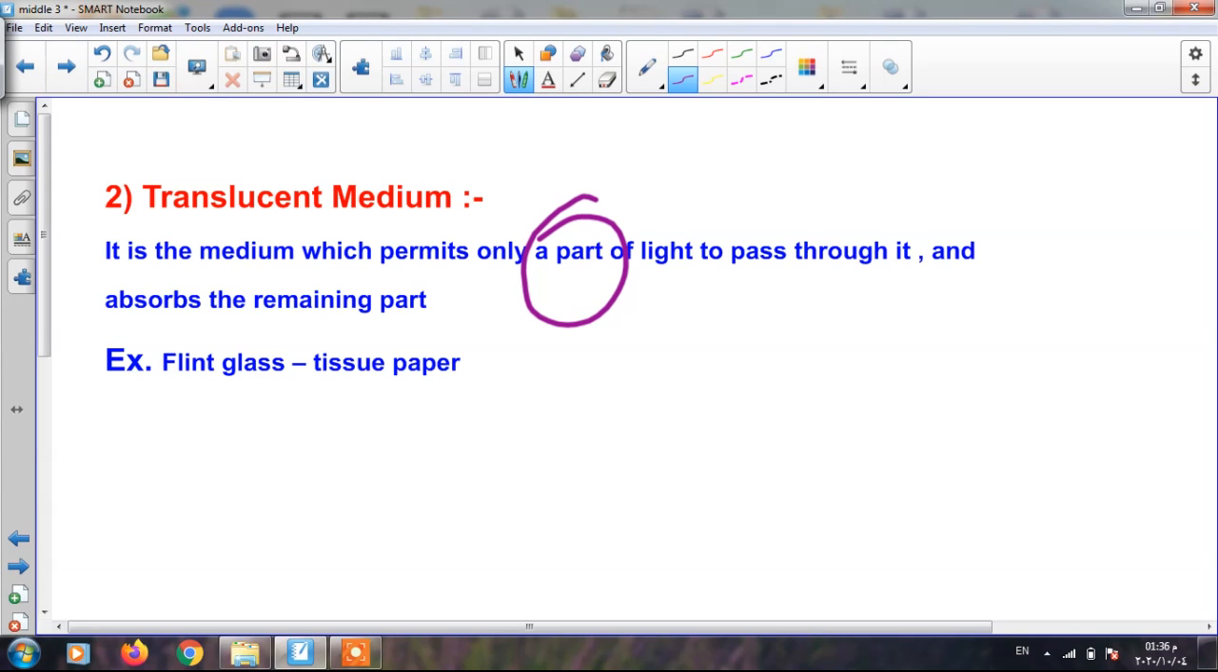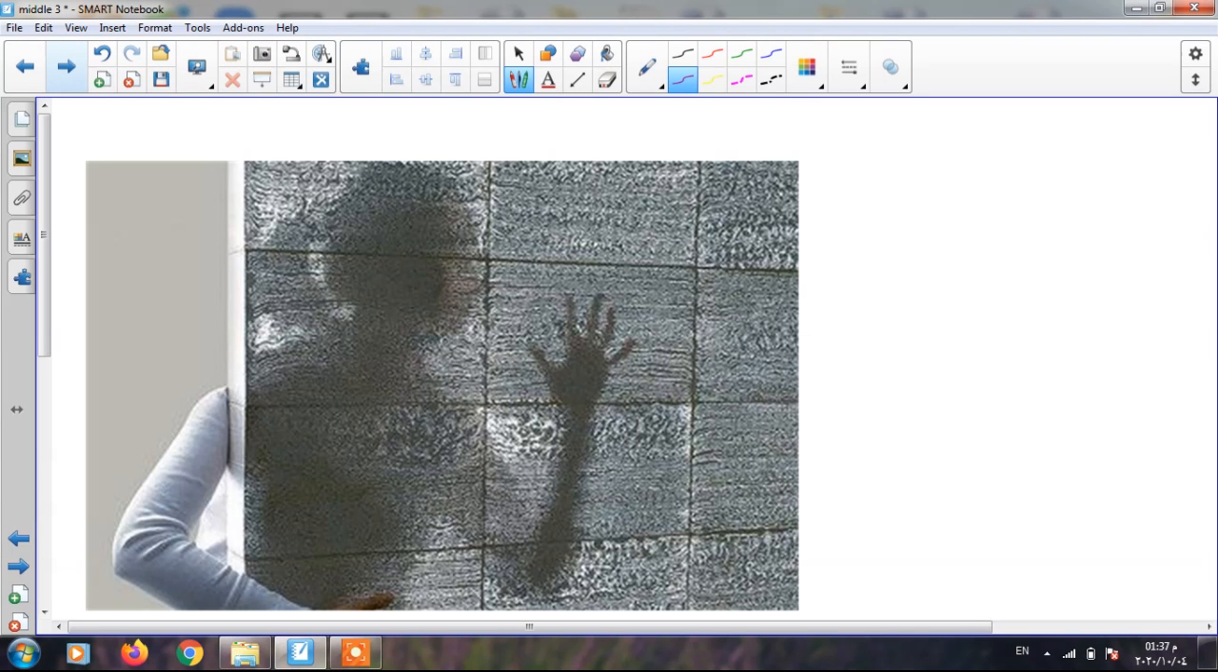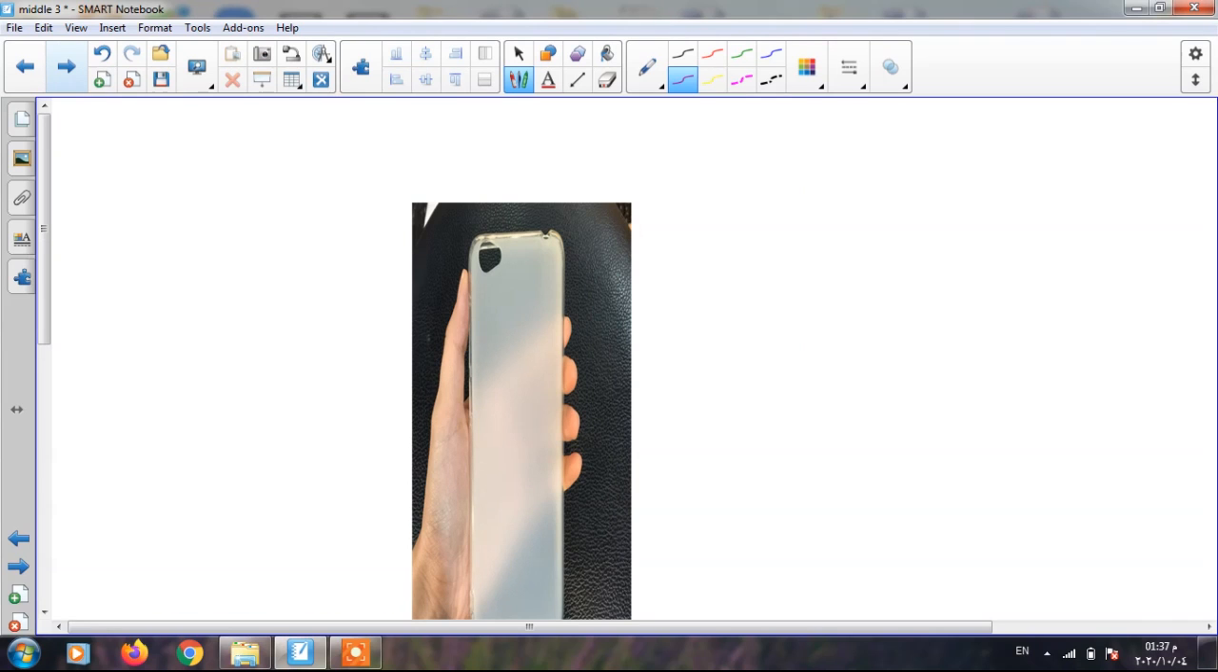Like number 1, flint glass, number 2, tissue paper. And objects can be seen through them less clearly than through a transparent medium. Example for that, like this flint glass. We can see the object clearly behind it because it's a transparent medium. Another example, this cover. This cover is semi-transparent, or we can say translucent, because the object can be seen behind it. The third type is opaque medium.